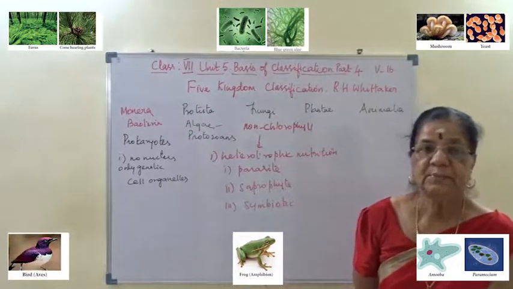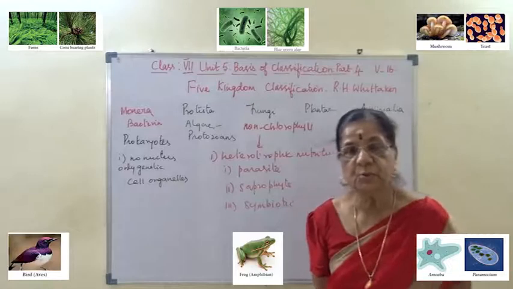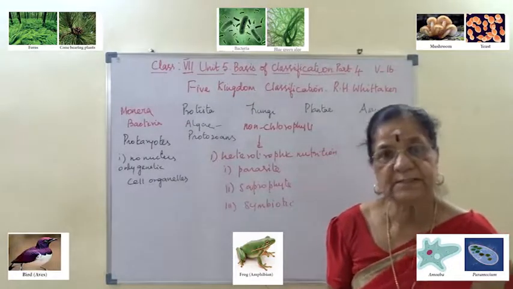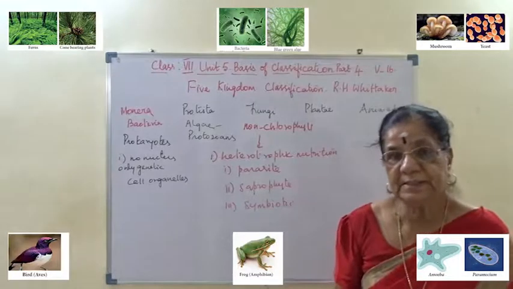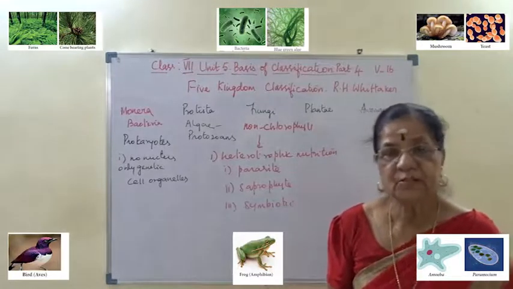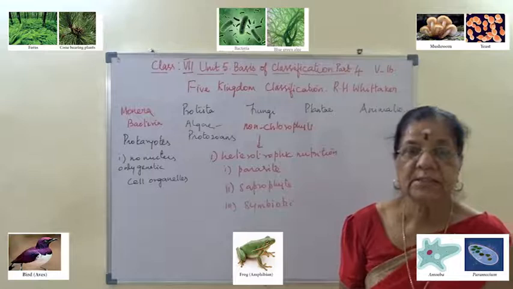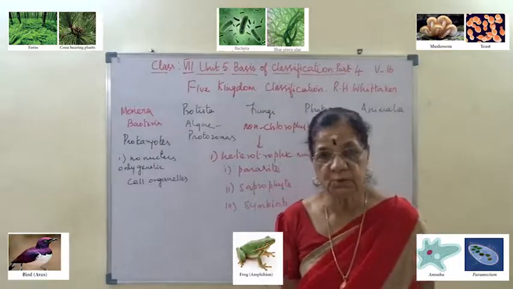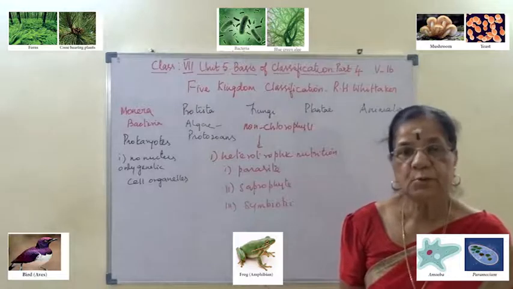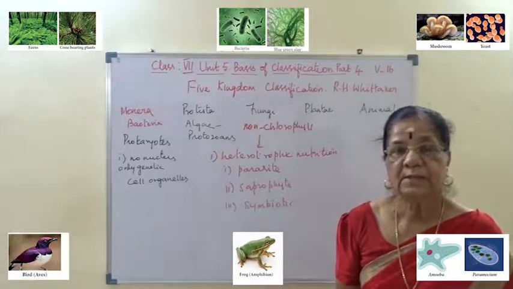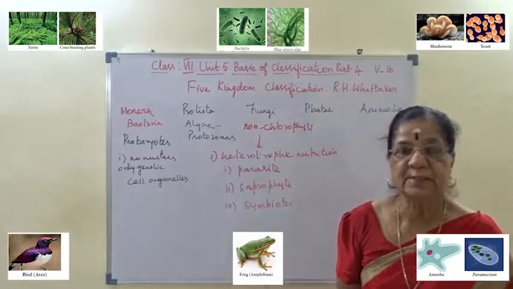So fungi reproduce both asexually and sexually. Asexual reproduction we have done in detail. Asexually, they reproduce by spores, aplanospores, and conidia. They are all fungal spores, the asexual method.